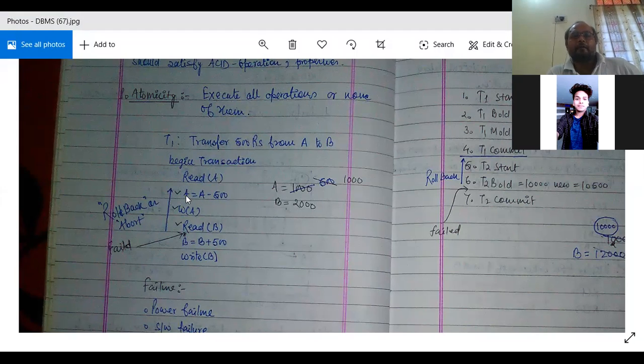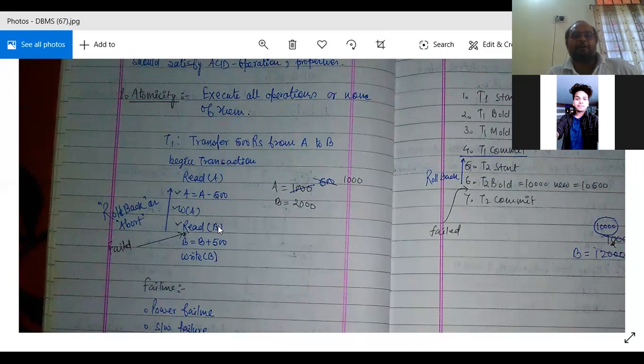So what will happen? 500 will be deducted from A's account, and write A is performed. Suppose A had 1000 rupees and 500 is deducted; then 500 rupees will be left with A, and the write A operation is performed on the disk.